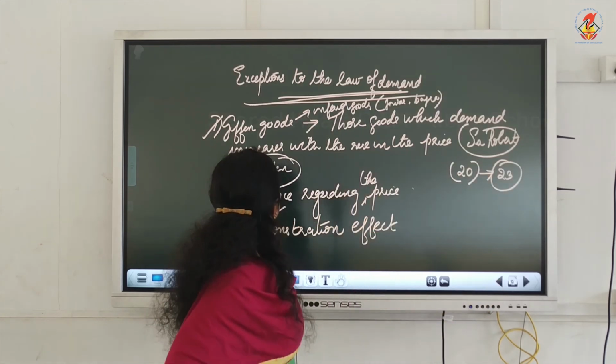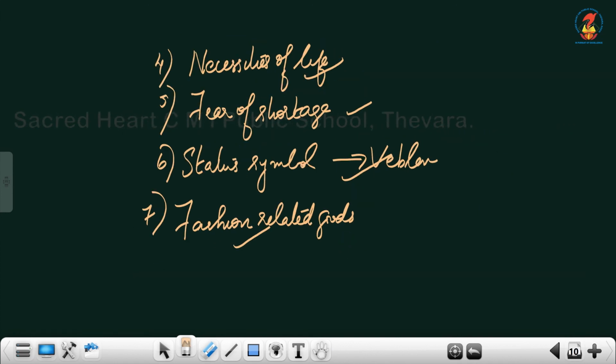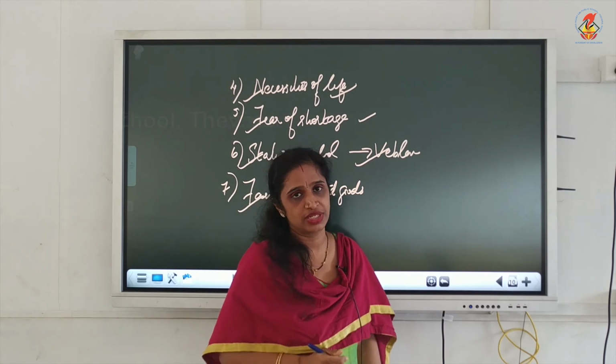The exceptions are Giffen goods, ignorance relating to price, then demonstration effect, then necessities of life, fear of shortage, status symbol, and fashion related goods. That's all.